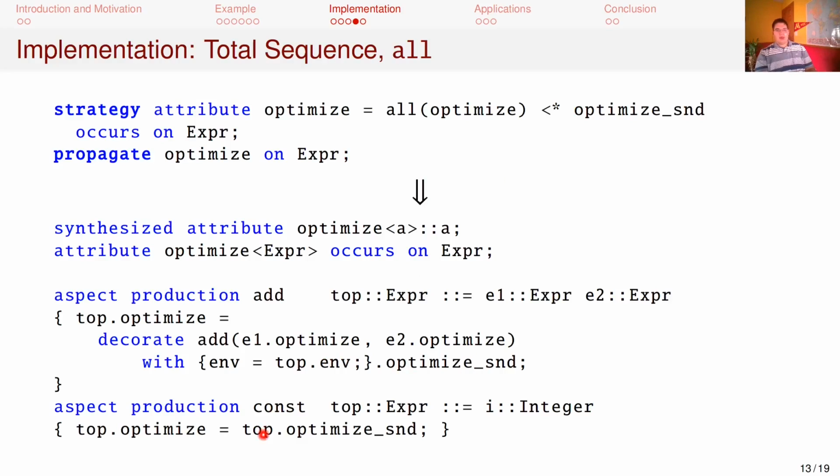On const, the all applied to optimized strategy expression is equivalent to the identity strategy since there are no children, so optimized second can be evaluated on the current tree without any explicit redecoration.